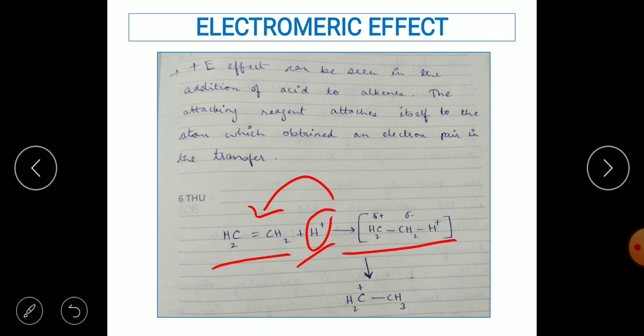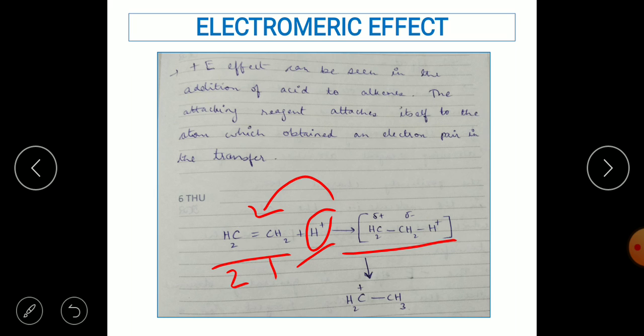Here we can observe that the H plus has got bonded with the CH2. If we number it as carbon number 1 and carbon number 2, then H plus has got bonded to the CH2 of carbon number 1, and carbon number 1 gets a slightly negative charge, and carbon number 2 on the other hand possesses a slightly positive charge.